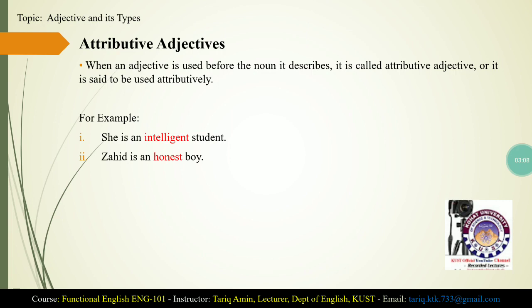In the second example, Zahid is an honest boy. Boy is a noun and honest is an adjective. And honest is used before the noun that it describes. It is describing the noun boy and it is used before the noun. That is why we call it attributive adjectives. In other words, we say that these adjectives have been used attributively.